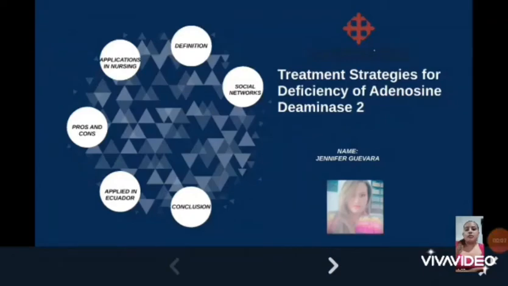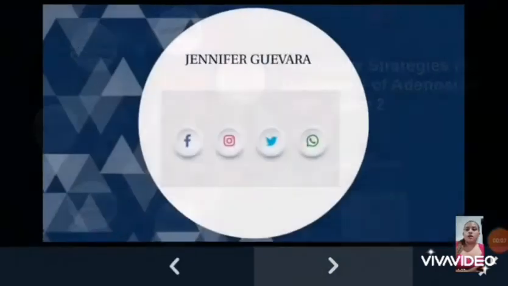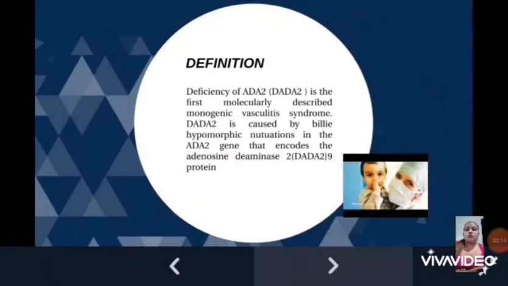About treatment strategies for deficiency of adenosine deaminase 2. Definition. Deficiency of ADA2, DADA2, is the first molecularly described monogenic vasculitis syndrome. DADA2 is caused by allelic hypomorphic mutations in the ADA2 gene that encodes the adenosine deaminase 2. Pertaining vasculitis and inflammation can affect many organs, explaining the intestinal hepatology.